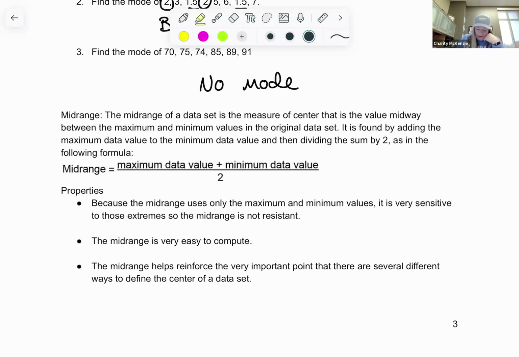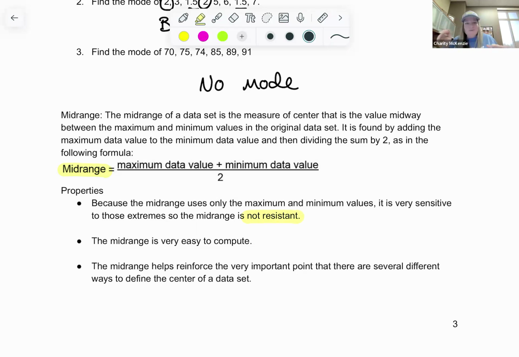The mid-range is extremely sensitive. It's not resistant at all to high values and low values, because if you have an outlier, you're going to use it to find the mid-range, since it'd be the highest or the lowest. So it's not resistant. That's a big deal.